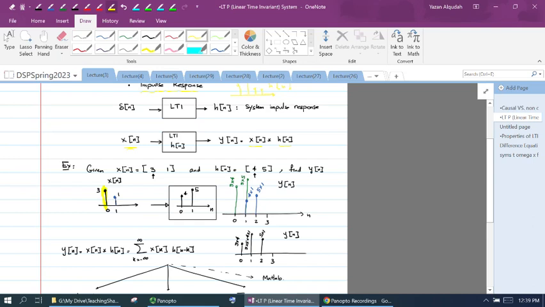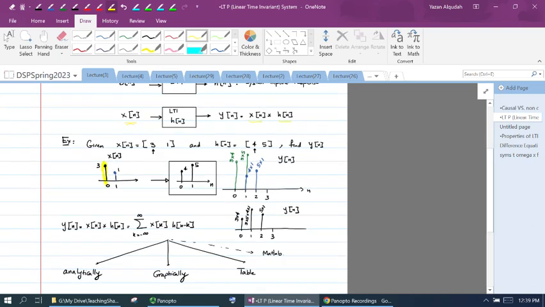Okay, so let's look, just a refresher on how the convolution looks. So if we have an example, we have x of n that is equal to 3 at 0, 1 at 1, and we have a system that has an impulse response 4 and 5, and this arrow here means where the 0 index is. So this arrow means the 4 is at 0, and then the 1 after it will be at 1. So we have the h of n that is 4 and 5, 4 at 0, 5 at 1.